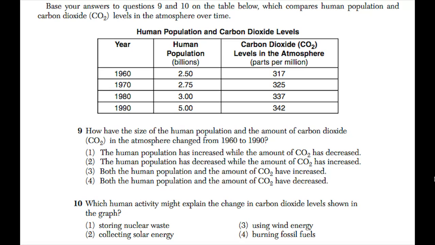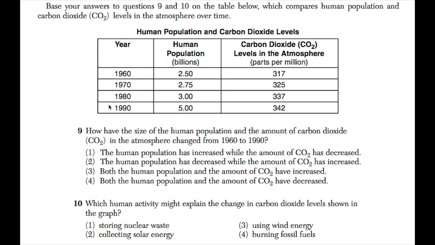Okay, so now we're going to just jump straight to the questions. Our unit is cycling of matter. So in this earth, we know that matter exists all around us. But how do our actions and the things that organisms do on earth affect everything? Remember, everything has a cause and effect. So let's go straight to the questions. Base your answers to questions 9 and 10 on the table below, which compares human population and carbon dioxide, CO2 levels in the atmosphere over time.